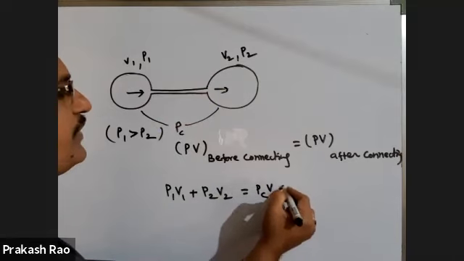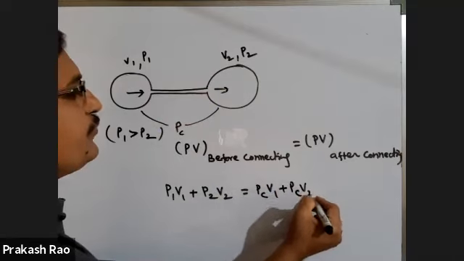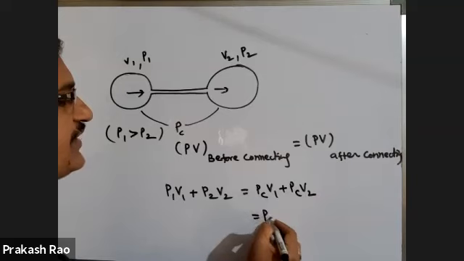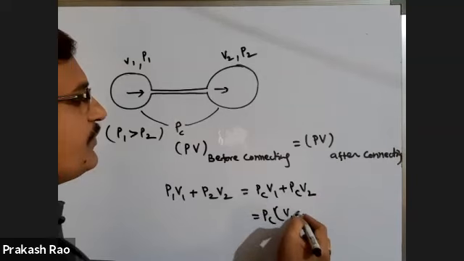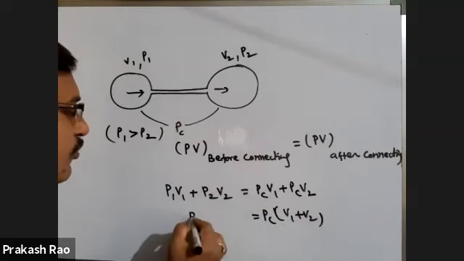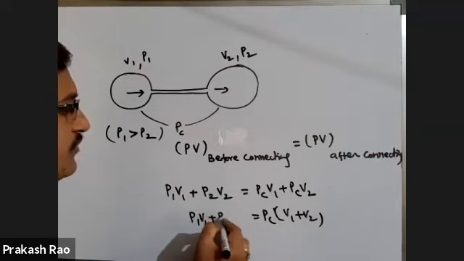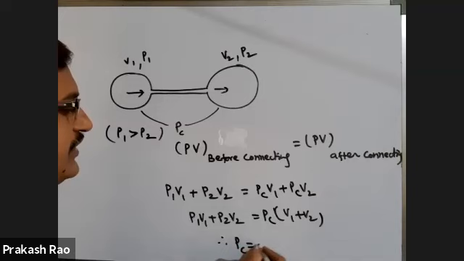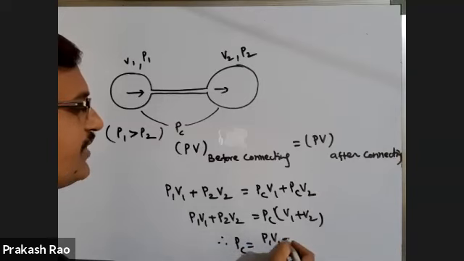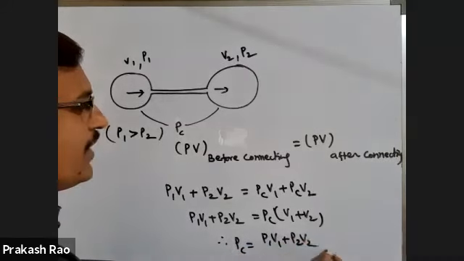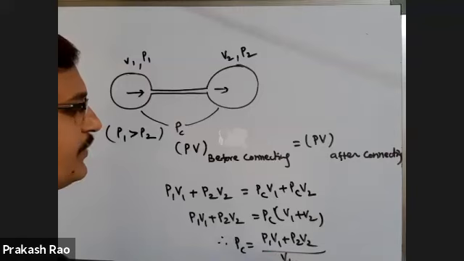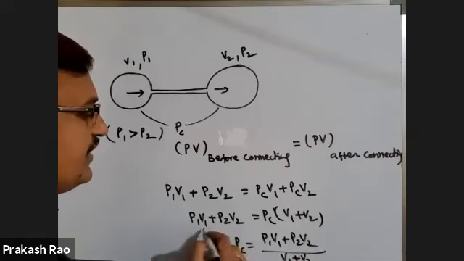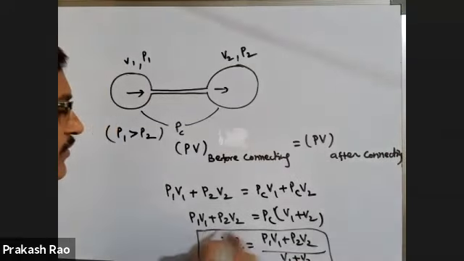PC V1 plus PC V2, you can take PC common, you will get V1 plus V2. This is equal to P1V1 plus P2V2. Therefore, common pressure PC is equal to (P1V1 plus P2V2) by (V1 plus V2). This is the expression for common pressure.